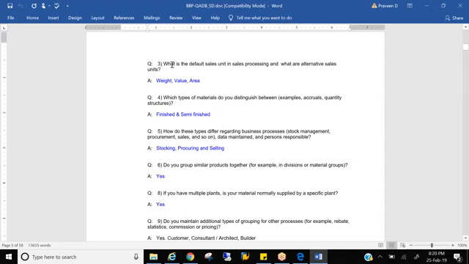If you ask, what is the default sales unit in your business? He may ask you, okay, what all possibilities does SAP offer? You tell me that first. Then you should tell the user all the units of measure SAP offers. Then he may tell you, okay, I can go by weight. So it's not that you ask a question and he immediately gives an answer. No, there will be a lot of discussion in between.